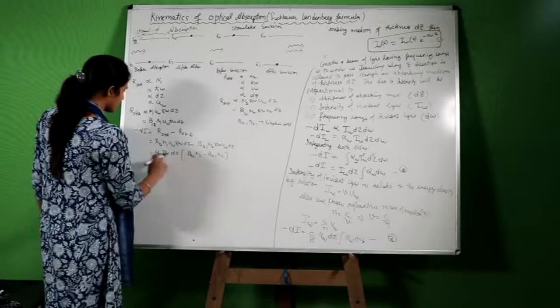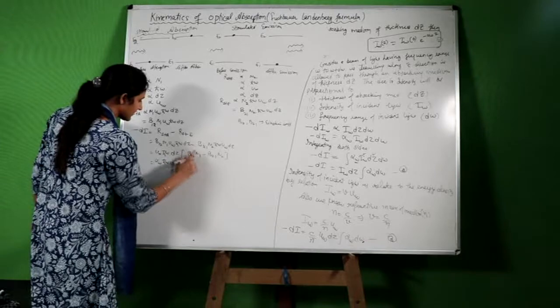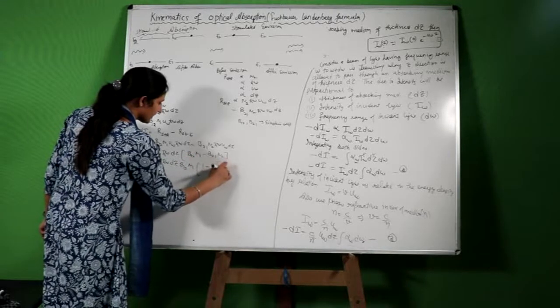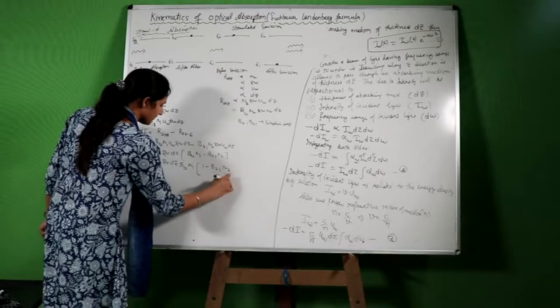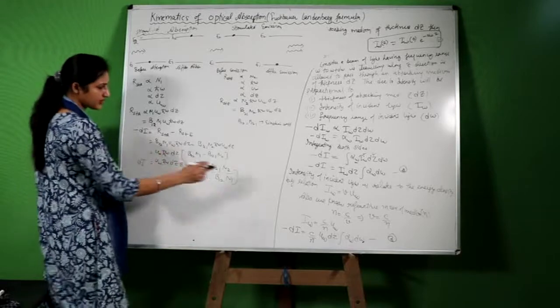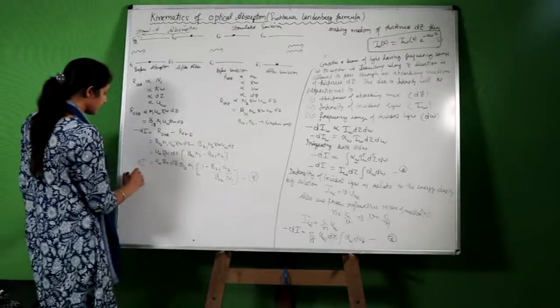Before comparing, I will simplify it a little more, taking B12 N1 common, leaving 1 minus B21 N2 upon B12 N1. This is equation number 3, and we will compare it with equation number 4.